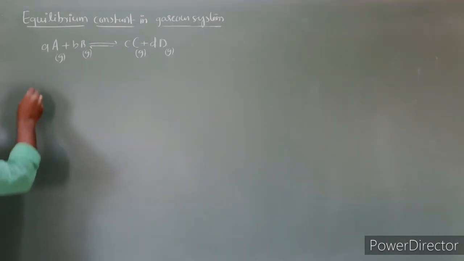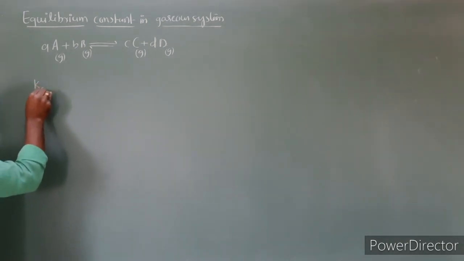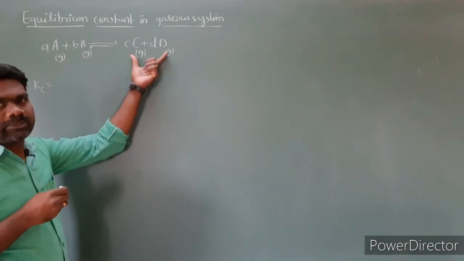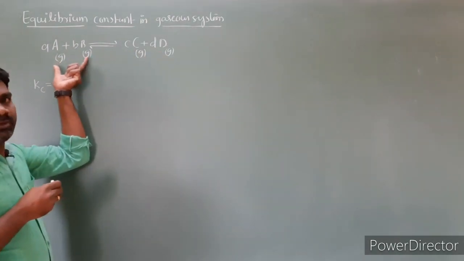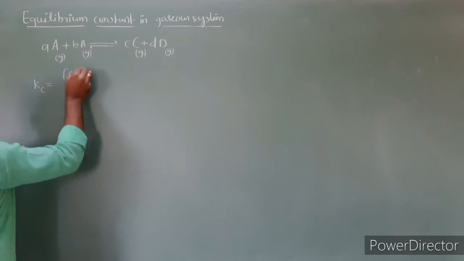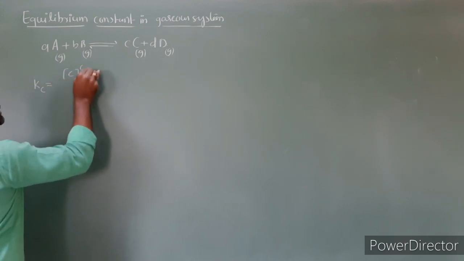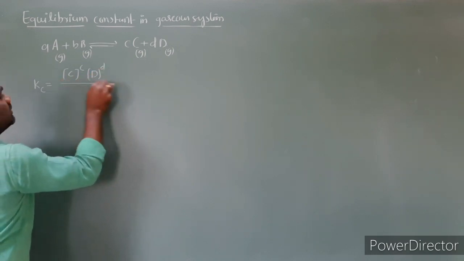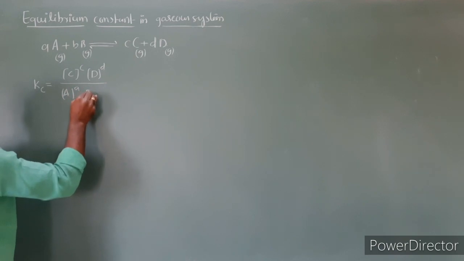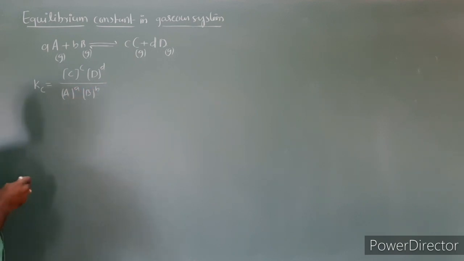So for this equation we have to write the equilibrium constant Kc. Kc is equal to the product of concentrations of products divided by the product of concentrations of reactants. That is, [C]^c [D]^d divided by [A]^a [B]^b.